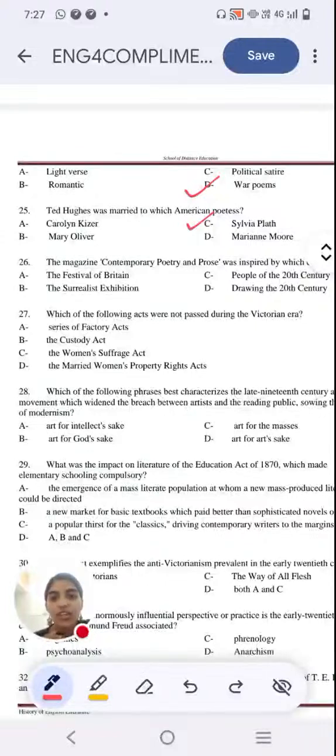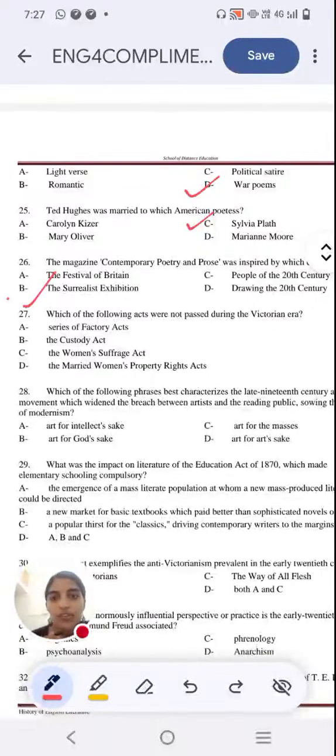For me, this was a new question. So I'm not sure for how many of you this is a new question, but regardless of that, if you know it already, then you have a very good understanding of the syllabus, and let me know the answer. Even if you don't know the question, don't worry. This is exactly how we learn unfamiliar questions. So just take a wild guess. Let me know and I'll tell you if your guess is right or wrong. And the right answer is option B, surrealistic exhibition.